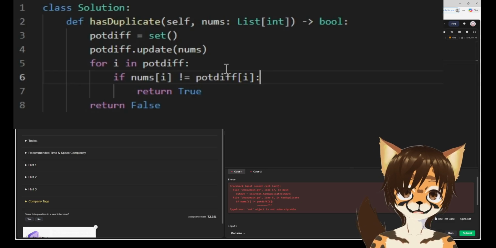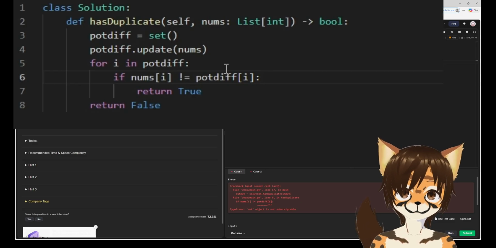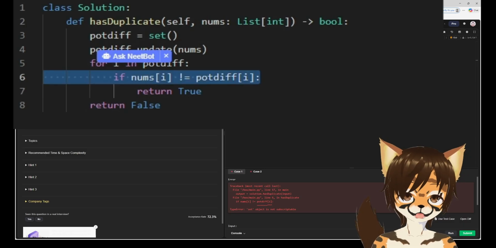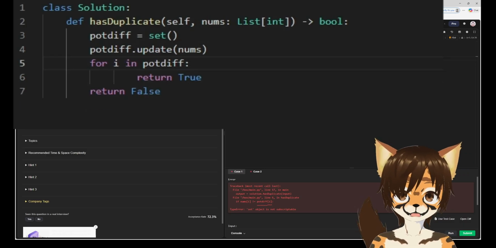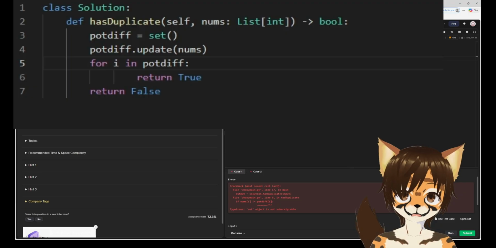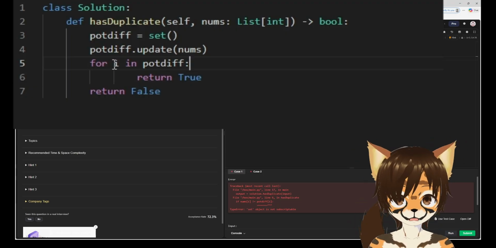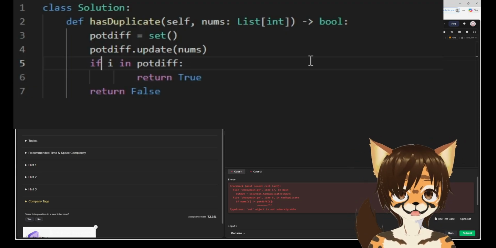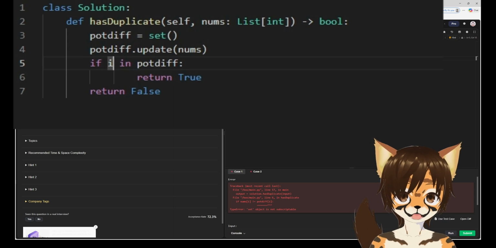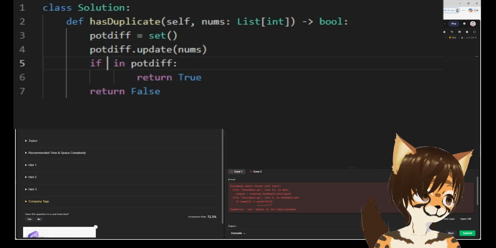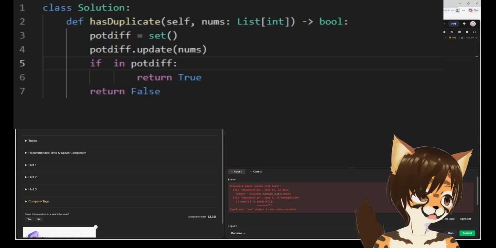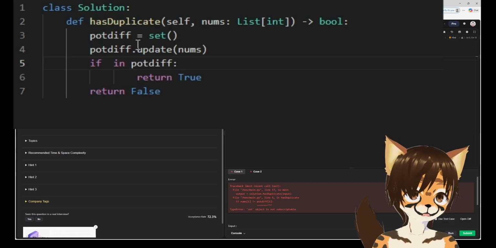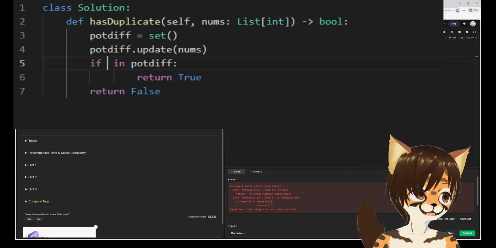We could just check if the length of the set is equal to the length of the nums. And if it's not equal to... Yeah, we don't even have to do a for loop. Wait, hold on. Can we get the length of the set? That's something we could do, right? Surely.